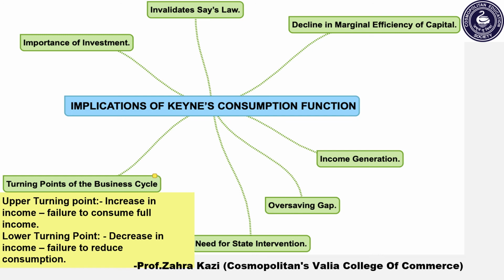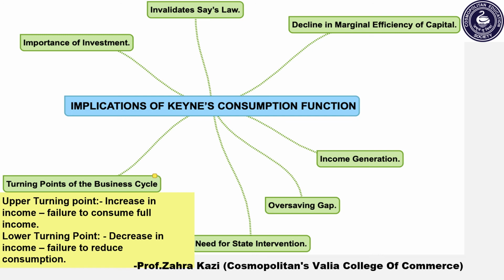The next implication of Keynes' consumption function is over-saving gap. According to Keynes, when income increases, consumption also increases. But consumption increases less than the increase in income. Therefore, the part of income which is not consumed is saved. As this gap between income and consumption widens, this results in the danger of over-saving.